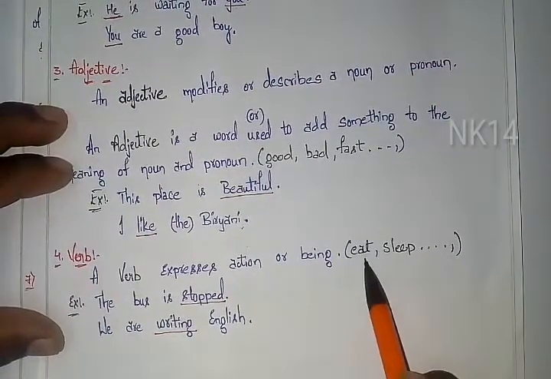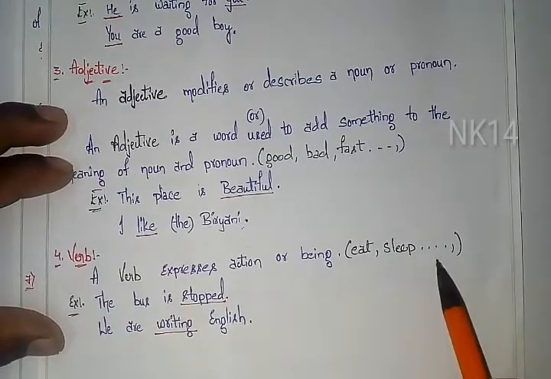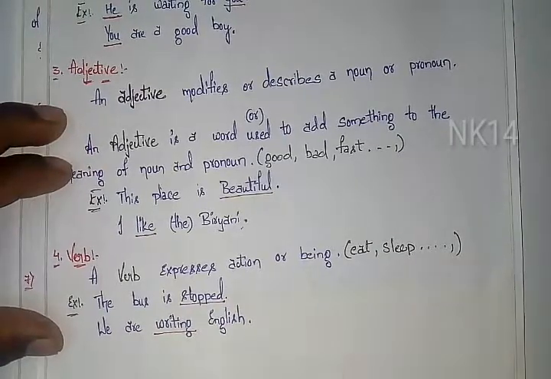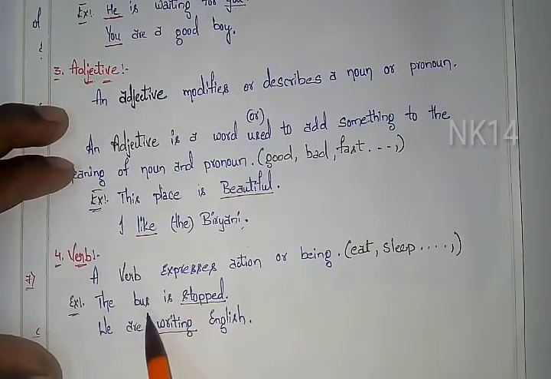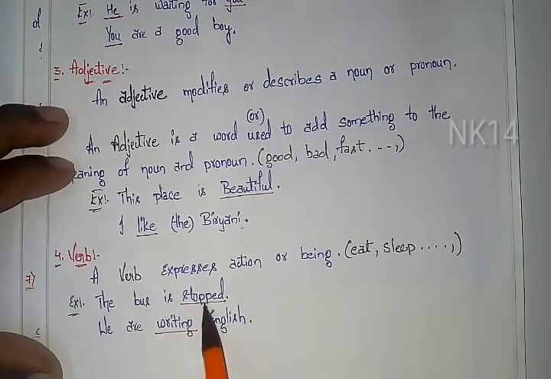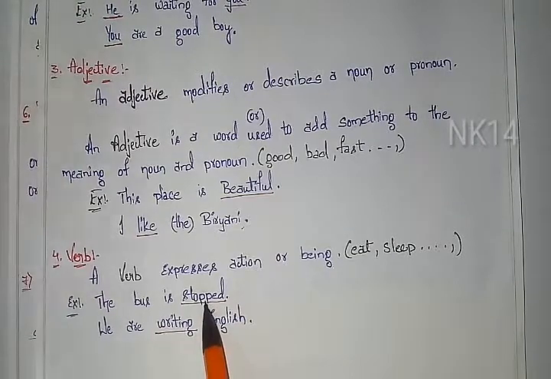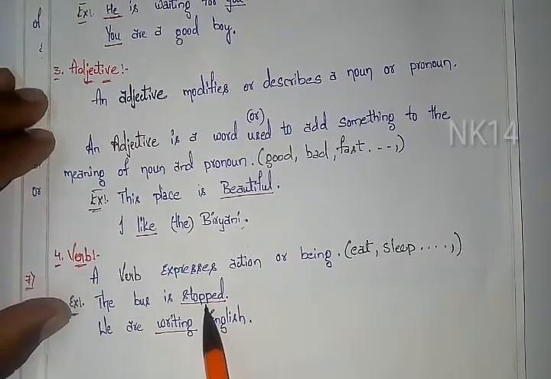Like in word form, I have taken eat, sleep. We can take read, write and many more. So let's see it in sentence form. The bus is stopped. What happened? The bus is the noun, and it is stopped. It has done some action there. So it is an example of the verb.